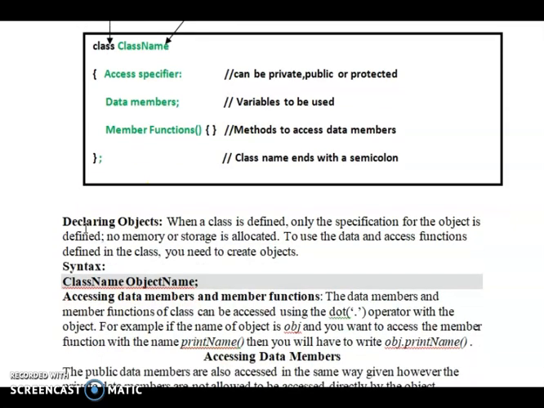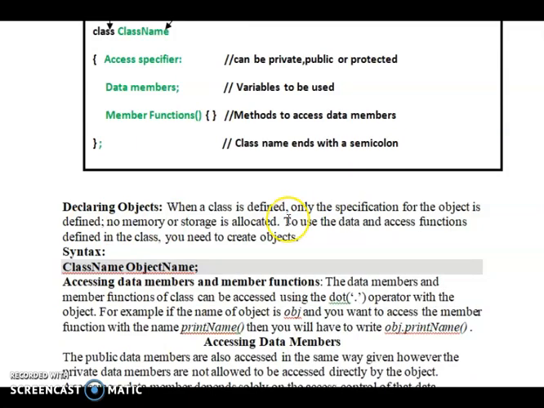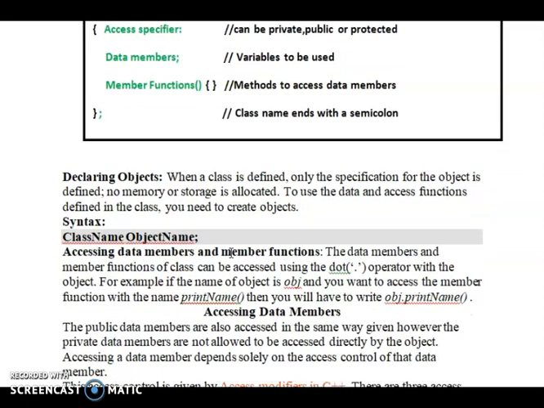Declaring the object. When a class is defined, only a specification for the object is defined. No memory or storage is allocated. To use the data and access the functions defined in a class, you need to create an object. This is the syntax for an object: class name, object name.